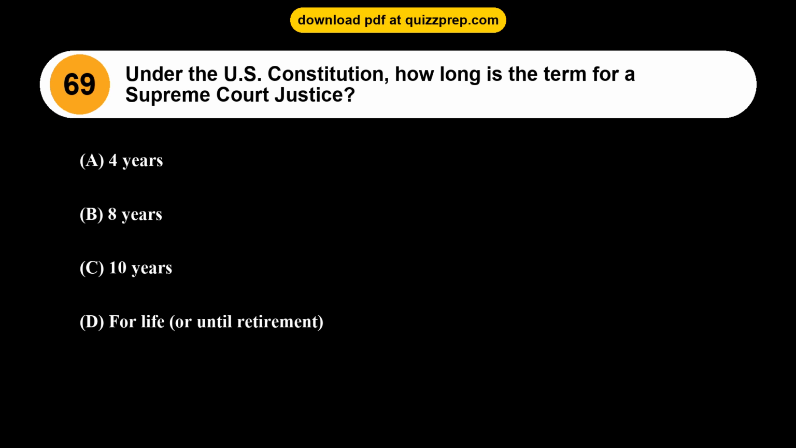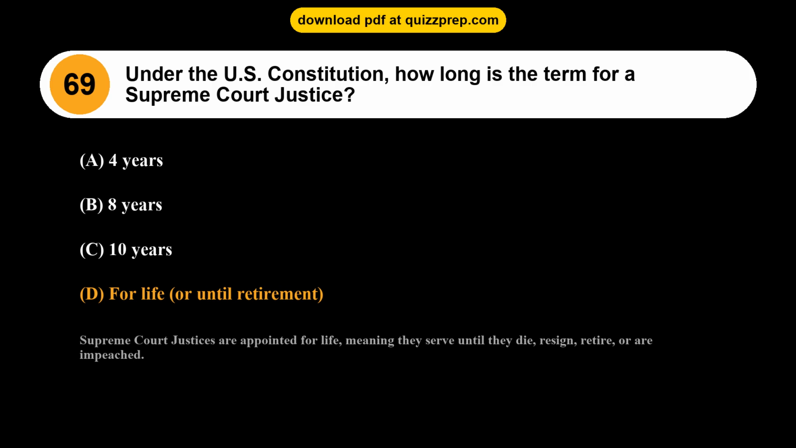Question 69. Under the U.S. Constitution, how long is the term for a Supreme Court justice? Option A, 4 years. Option B, 8 years. Option C, 10 years. Option D, for life, or until retirement. The correct answer is option D, for life, or until retirement. Supreme Court justices are appointed for life, meaning they serve until they die, resign, retire, or are impeached.